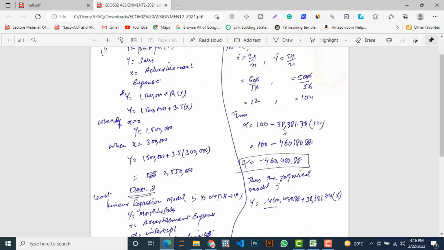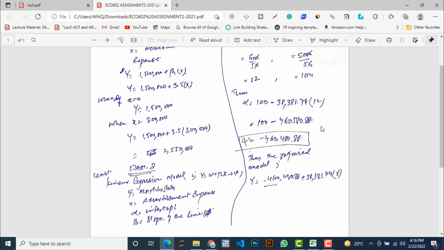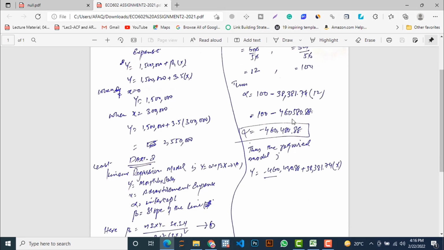Beta value is 38,381.74 into 12, 100 minus 460,580.88. Then we will get minus 460,480.88.